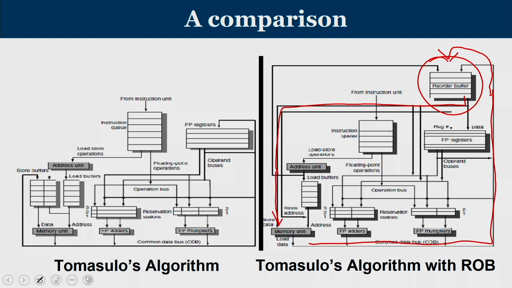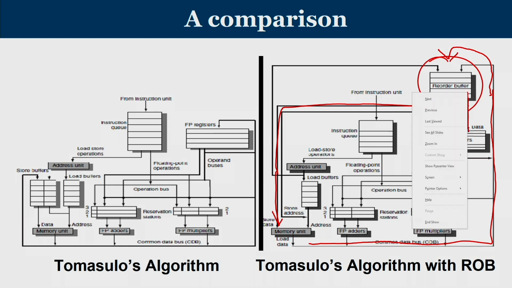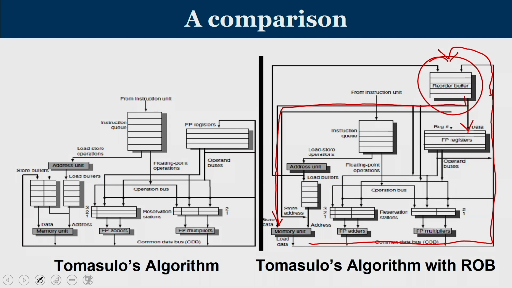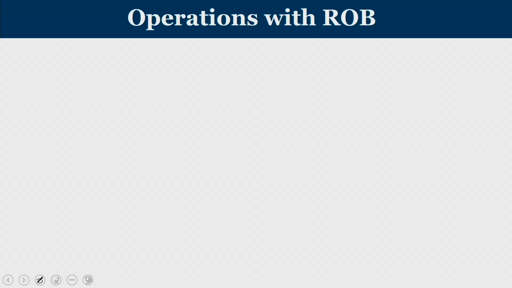If it is an ALU operation where the registers are updated, then it happens. So from the reorder buffer, you update memory if it is a store operation, or you update the register file if it is an instruction wherein the result is returned to registers. So the store buffer concept which was there is not here; you have only load buffers. Now what are the operations with the reorder buffer?